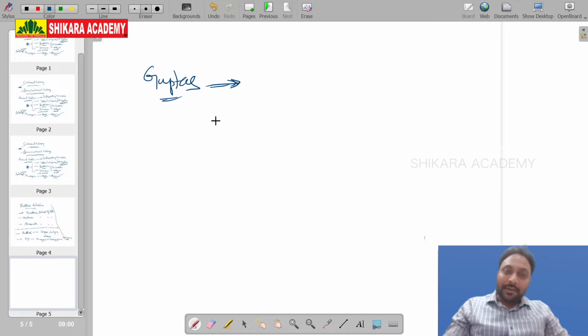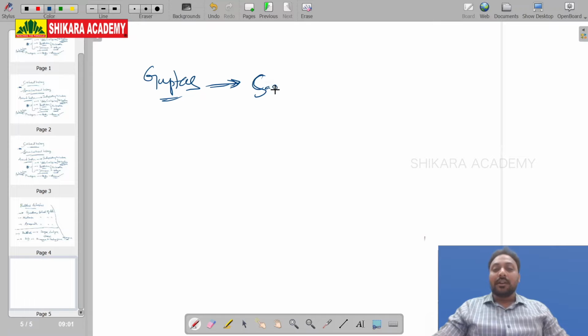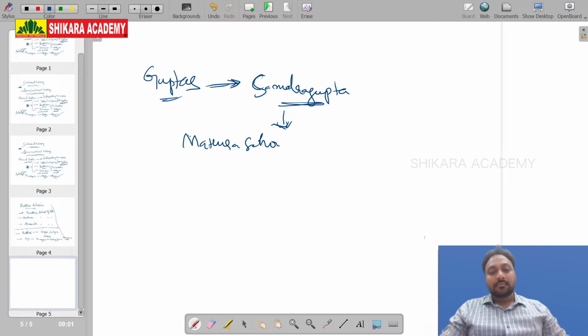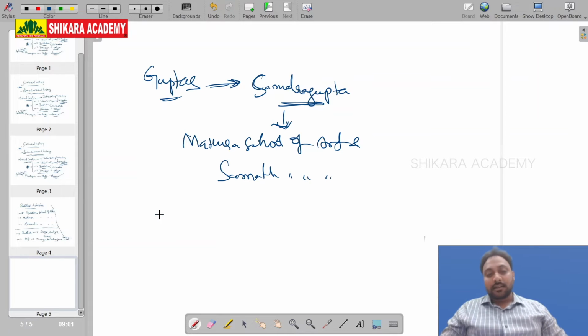Politics is also important. I am definitely not going to neglect political history, because without great politics there can't be great culture. The most important ruler in the Gupta dynasty is Samudragupta. During his regime, the most important art was the Mathura School of Art and Sarnath School of Art, again Buddhist art.